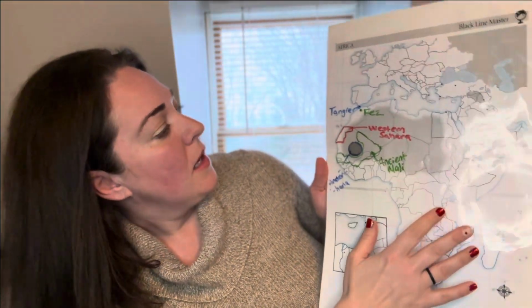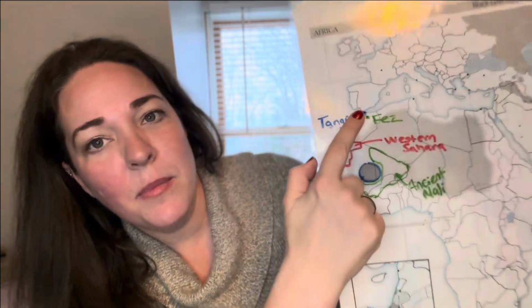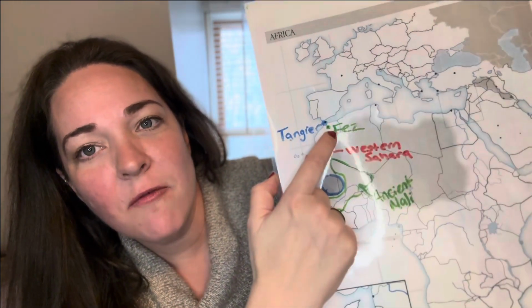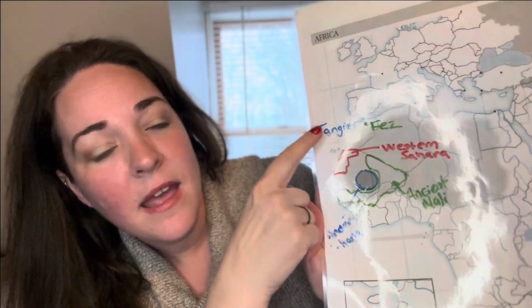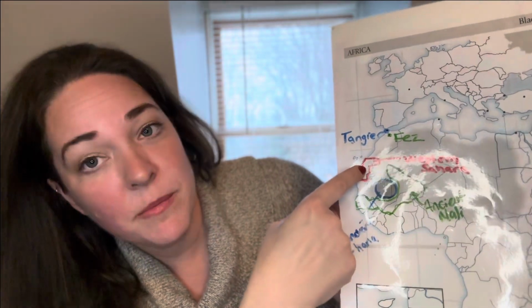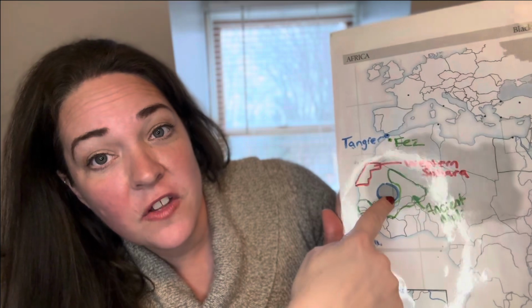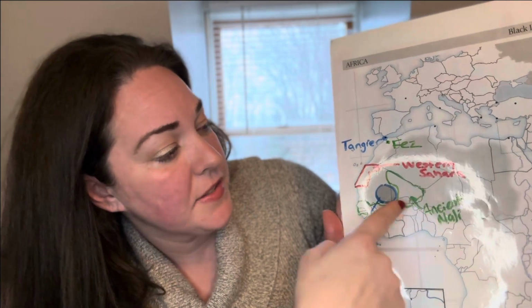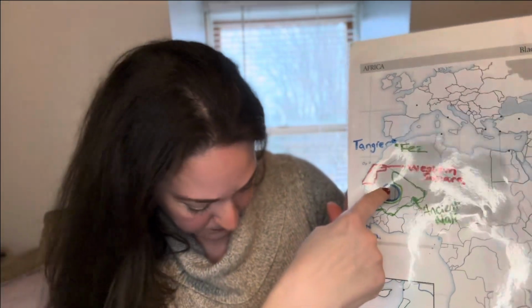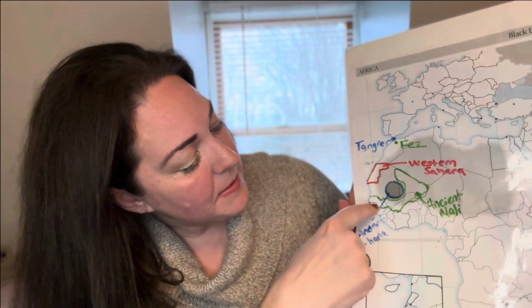So to show you again on a black line map here, that first dot up in the top corner here, that's going to be Tangier, and right below it is going to be Fez. And then if you go to that second country below Fez, it's going to be Western Sahara. Then that dark circle that's in the middle of the Sahara Desert is going to be ancient Ghana. And then spreading across the two countries right below that is going to be ancient Mali. So again, not too bad as far as finding the locations on the map this week.